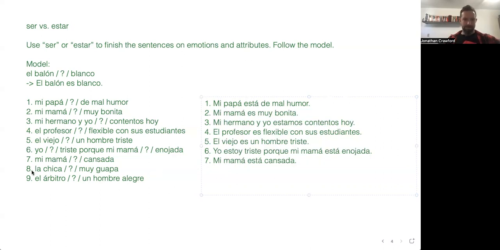Okay. So la chica blank muy guapa. The girl is very attractive. La chica es muy guapa. Es. It's a permanent attribute. All right. And then we have el árbitro is a happy man. So if you're calling somebody a happy man, then it's going to be a permanent attribute. Es.